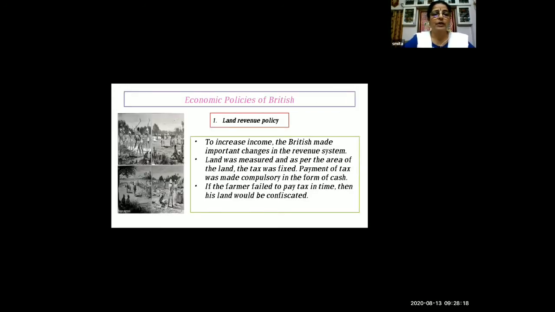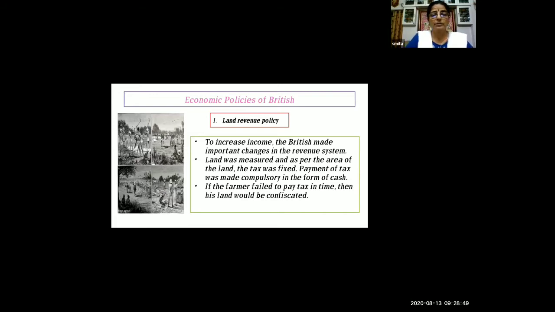You can see here. Now when the Britishers came, as they wanted to increase their income, the Britishers made important changes in the revenue system. Here you can see the first picture, farmers are farming in the field. And in the second picture, you can see the Britishers are there. So some major changes they made in the revenue system.